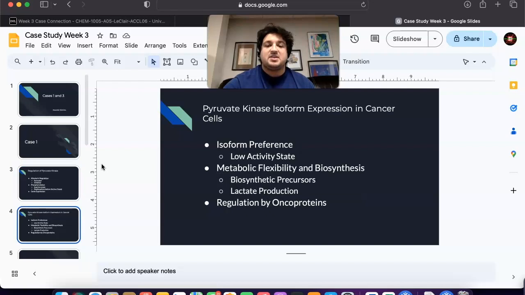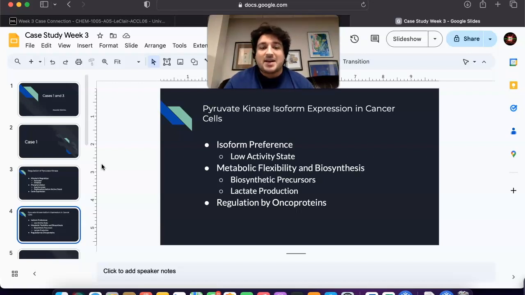So next in case 1 is pyruvate kinase isoform expression in cancer cells. So cancer cells often exhibit a preference for glycolysis, the Warburg effect, even under aerobic conditions. The regulation and isoform expression of PK play a critical role in this metabolic reprogramming. So when it comes to isoform preference, cancer cells predominantly express the M2 isoform of pyruvate kinase over the M1 isoform. And PKM2 has unique regulatory properties that are advantageous for cancer cell metabolism.